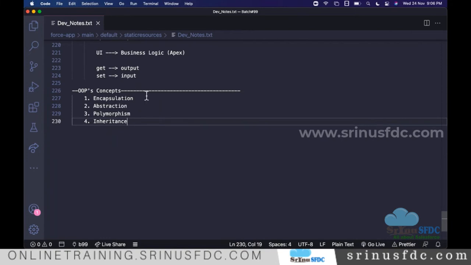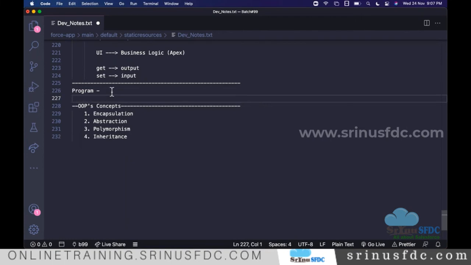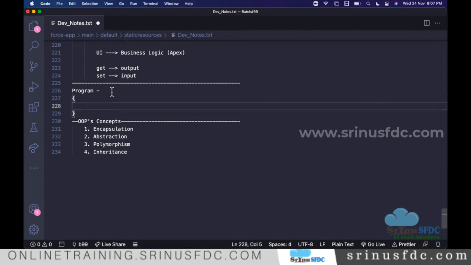So the encapsulation, what is this? Before we understand this one, what is the purpose of writing any program? A program will have a set of statements, right? So why do we need to write the program? When you take any program, let's say this is a program.